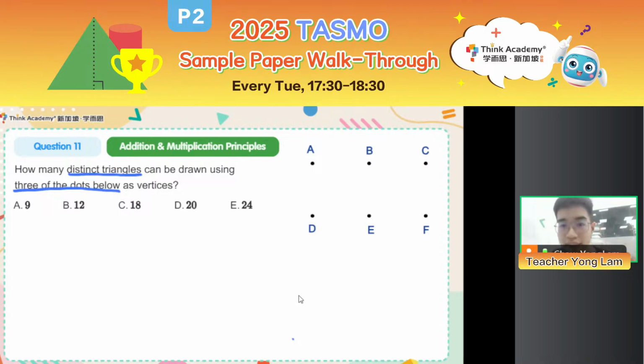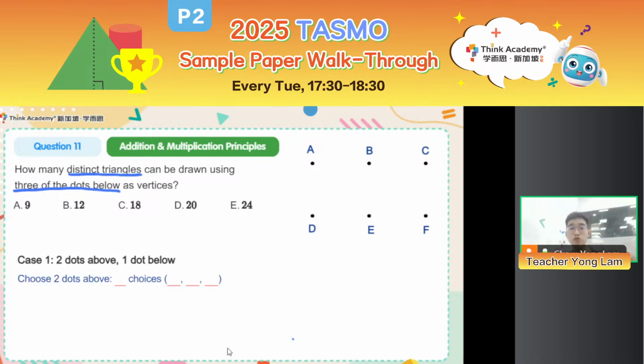The key point here is, I must choose 3 dots such that not all of them are from the same line. So for example, what if I choose 2 dots above and 1 dot below? Now that you have decided to choose 2 dots above and 1 dot below, we need to figure out on each row how many ways there are to choose the dots that I want to use. Here I want to choose 2 dots above. I have A, I have B, I have C. How many ways are there to choose 2 dots? Choose any 2 of them.